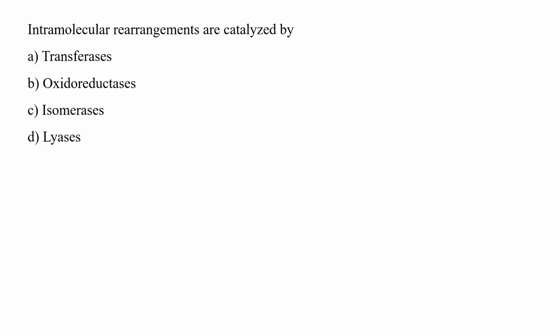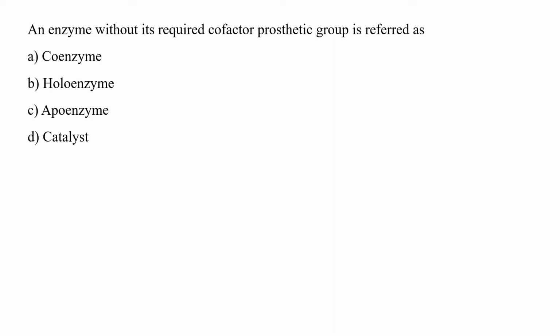Intramolecular rearrangements are catalyzed by transferases, oxidoreductases, isomerases, or lyases. Isomerases are the general class of enzymes that convert a molecule to its isomers or an alternate arrangement of the structure, which is also called intramolecular rearrangement. So option C has to be the correct answer.